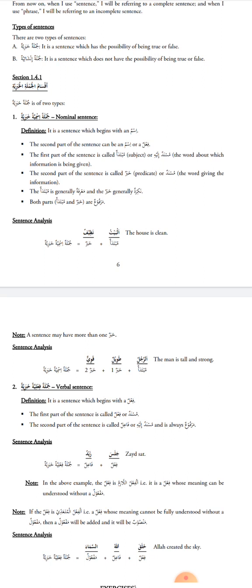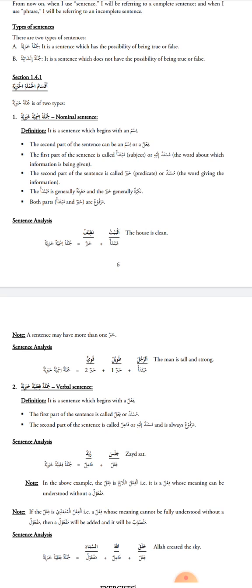And the Jumla Insha'iyah, it is a sentence which does not have the possibility of being true or false. One cannot question whether the Jumla Insha'iyah is true or false. For example, I ask a question, I say, how old is Zaid? Can you say I am telling the truth or lying? No, I am asking a question. How old is Zaid? Okay, so this is an example of Jumla Insha'iyah.